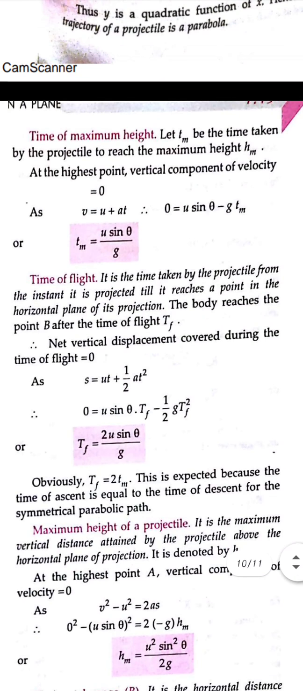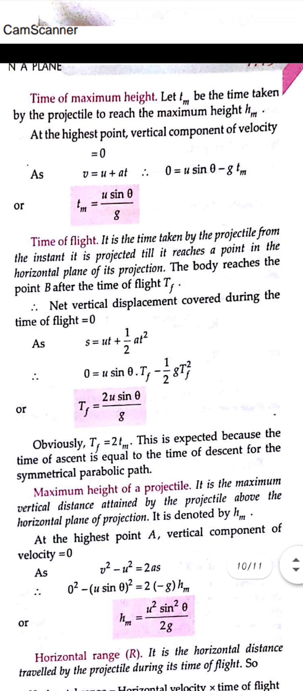We have seen that the time taken by the body to reach the highest point will be given as u sin theta upon g. These are the formulas, you just have to learn them by heart, okay? So you can see here, time of flight, that is the time taken by the projectile from being projected till it reaches the horizontal plane again, is given as 2u sin theta upon g.